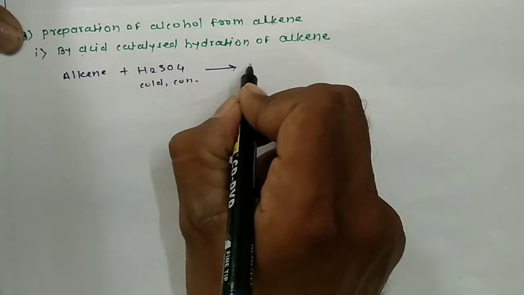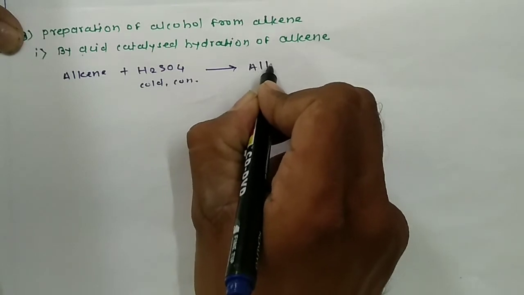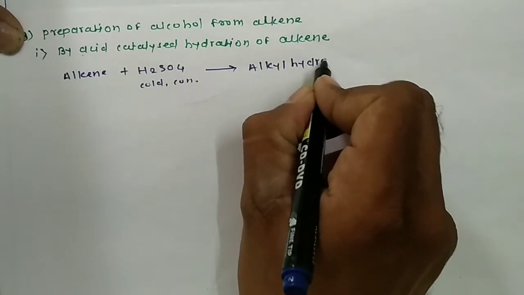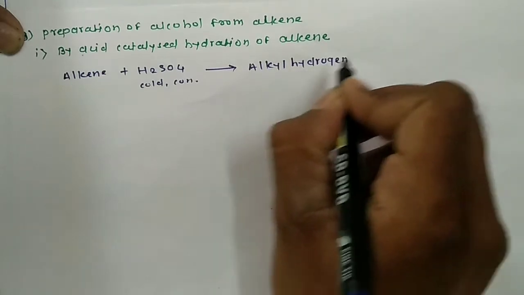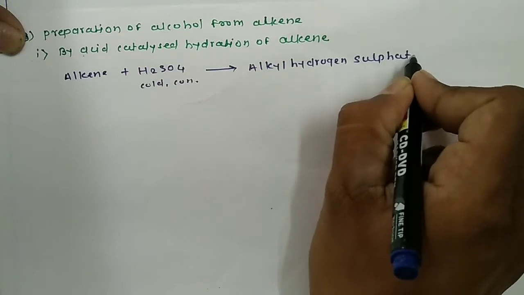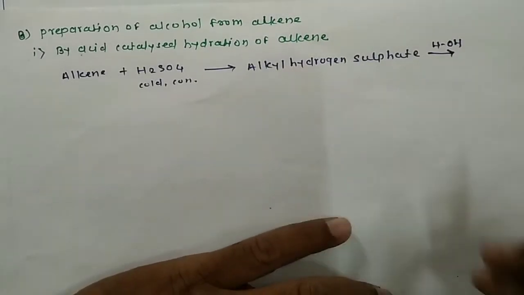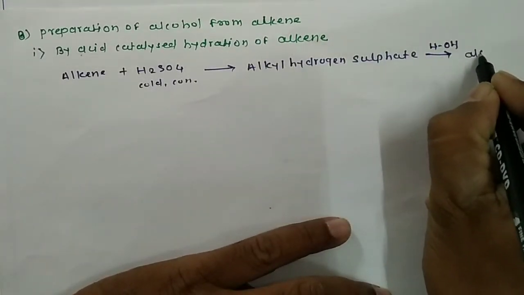Then we get the intermediate compound, that is alkyl hydrogen sulfate, and this alkyl hydrogen sulfate on reaction with water, that is hydration, gives the corresponding alcohol.